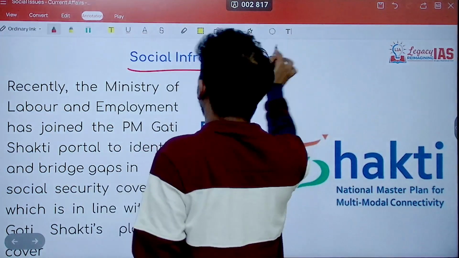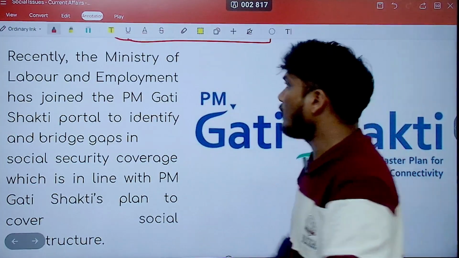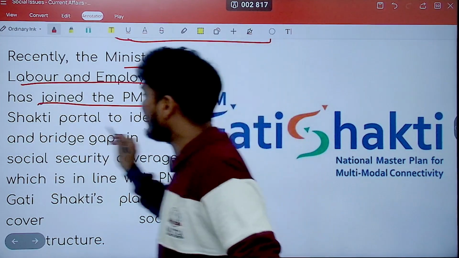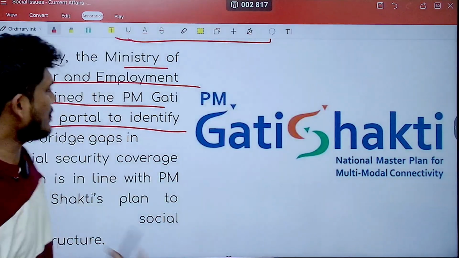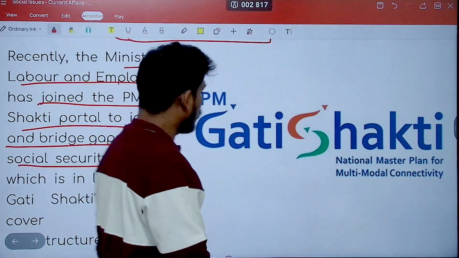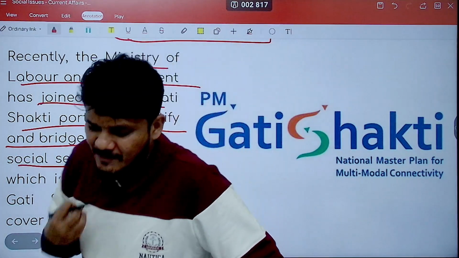Next is the concept of social infrastructure. Now, why is this in the news? Because the Ministry of Labor and Employment has joined the PM Gati Shakti portal to identify and bridge gaps in social security coverage. Now, what is this Gati Shakti portal?